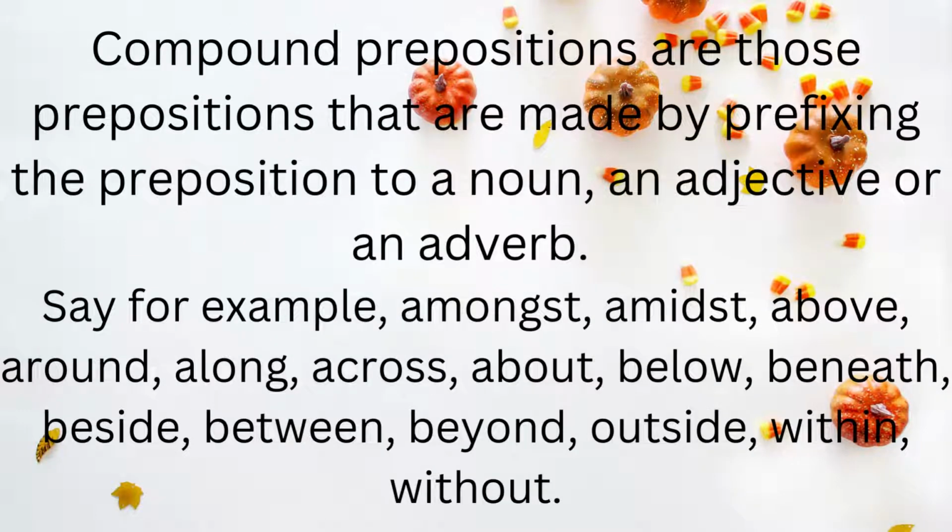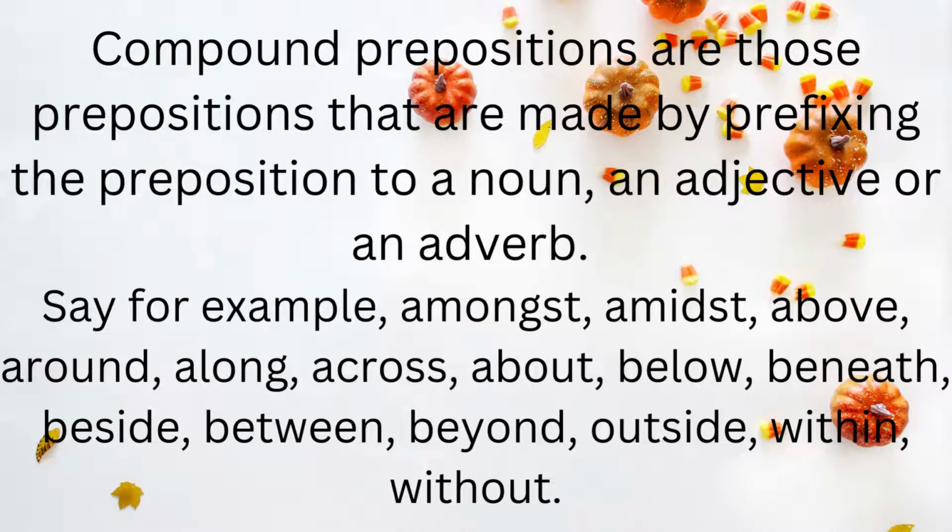So the definition is: compound prepositions are those made by prefixing a preposition to a noun, an adjective, or an adverb. For example, amongst, amidst, above, around, along, across, about, below, beneath, beside, between, beyond, outside, within, and without.